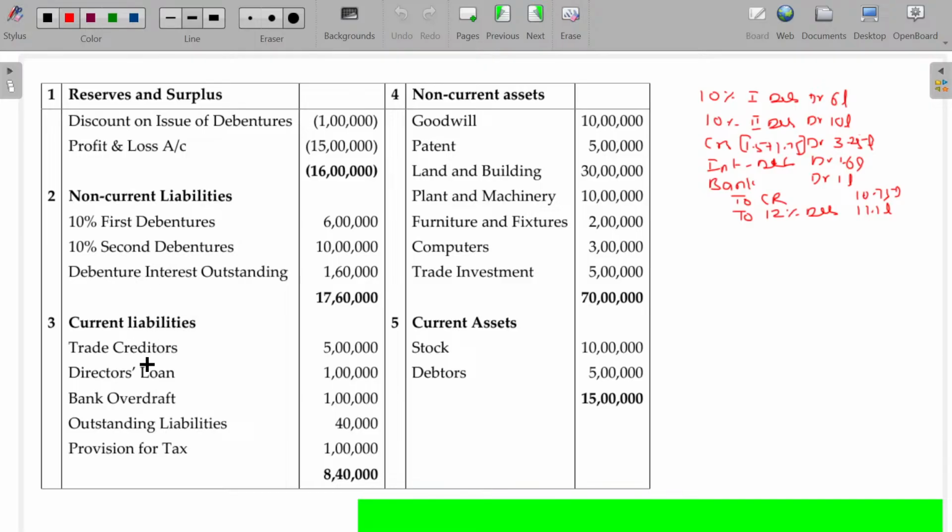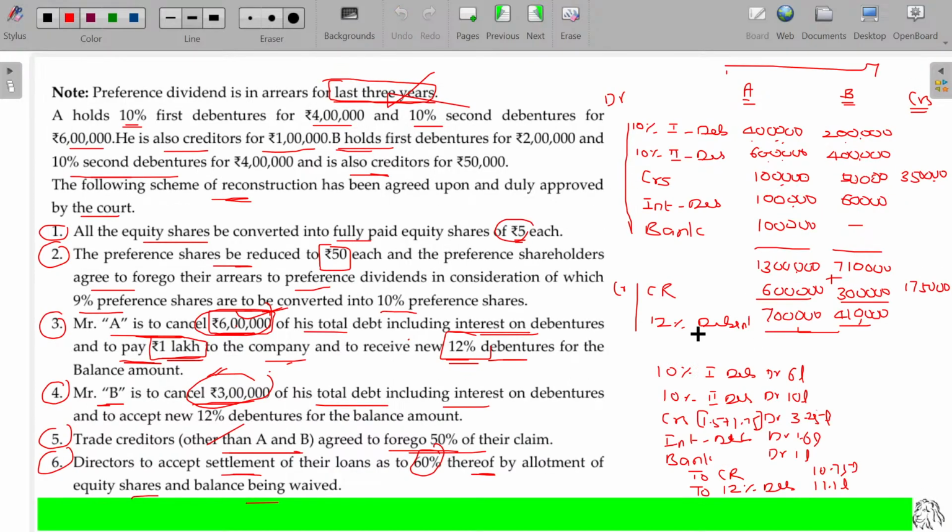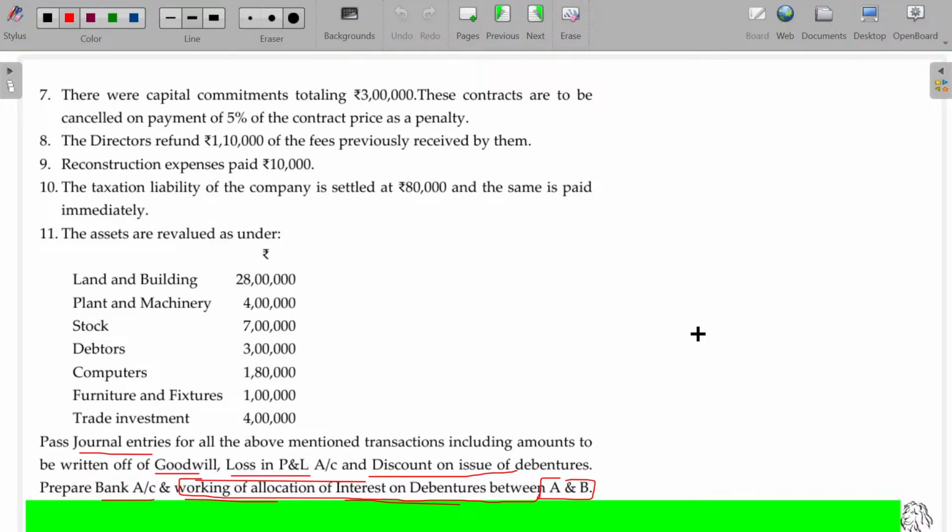Okay. Directors loan, this value. The entry being directors loan account debit to equity share capital. The new equity share capital being 5 rupees worth. So 5 rupees equity share capital, 1 lakh, 0.6 lakhs. The difference between these two, 0.4 lakhs, being the loss or waiver. Waiver will be credited in the CR account. This page is over. Now let's go for this.